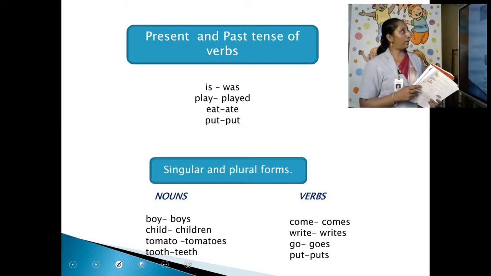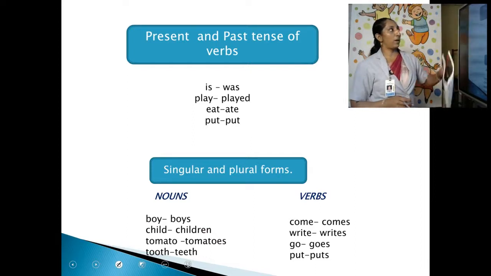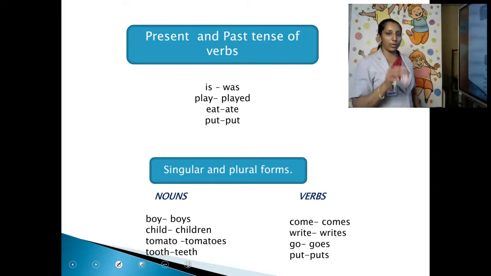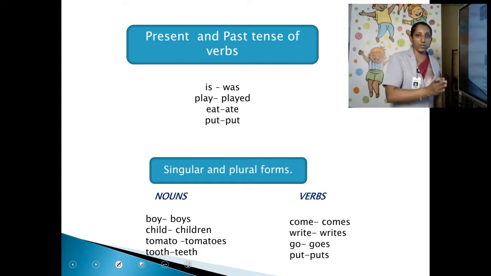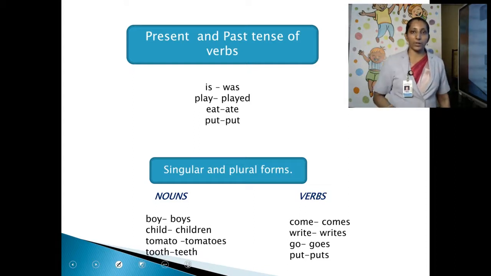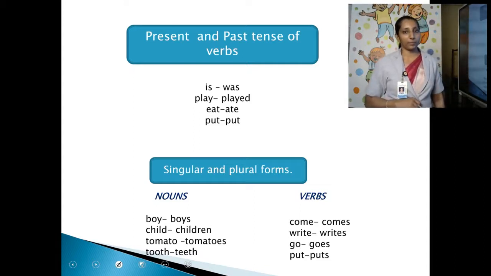Here you have to be very careful. These are some important things to share with you: present and past tense of verbs. I already told you, you learn in the reader part present and past tense. So, you can use either a past tense or a present tense in a sentence. Don't get confused.